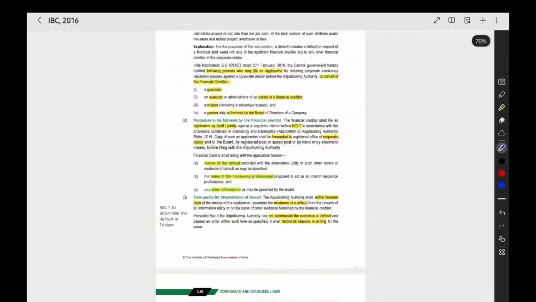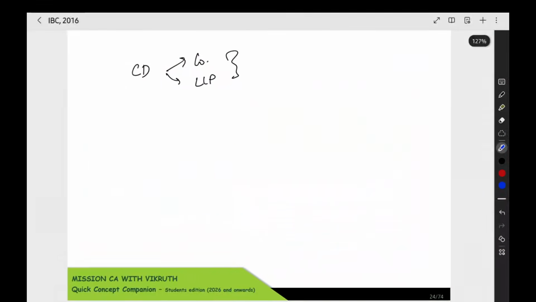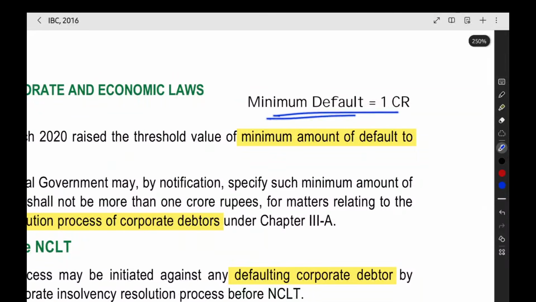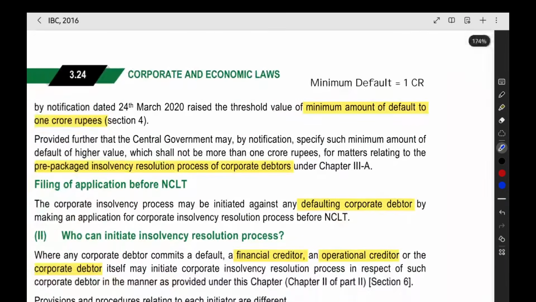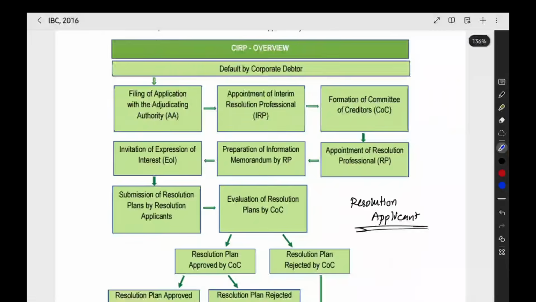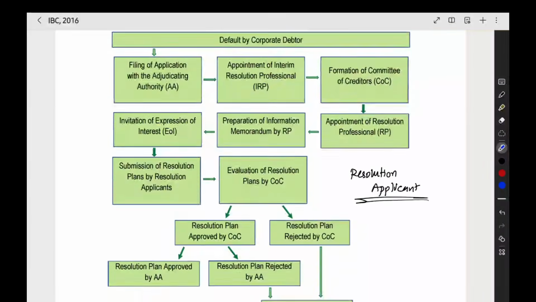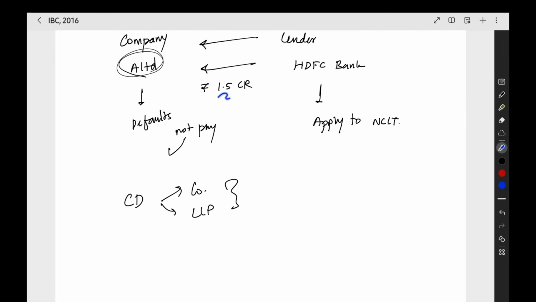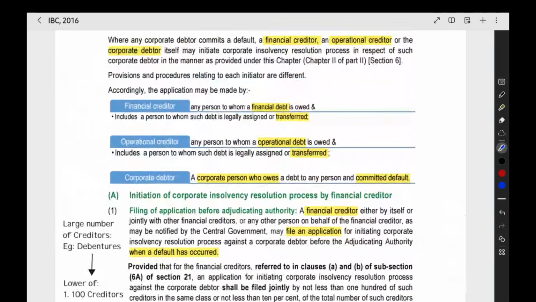Now we can go into the detailed discussion here. The minimum default should be 1 crore. That is one more important point. The default should happen, only then can we file an application with the NCLT. So the default amount should be 1 crore. That is why I have taken the example of 1.5 crore.